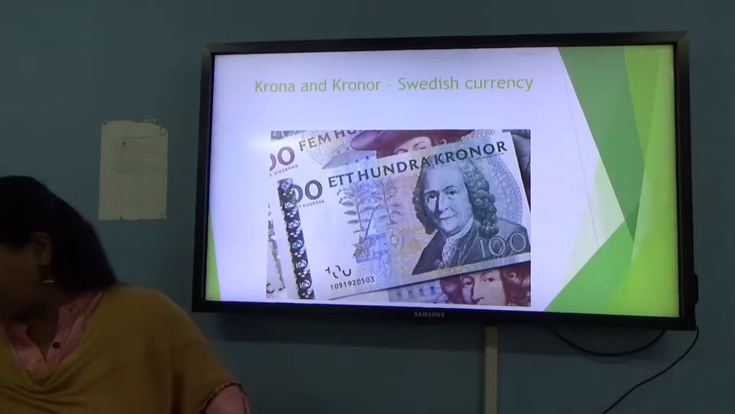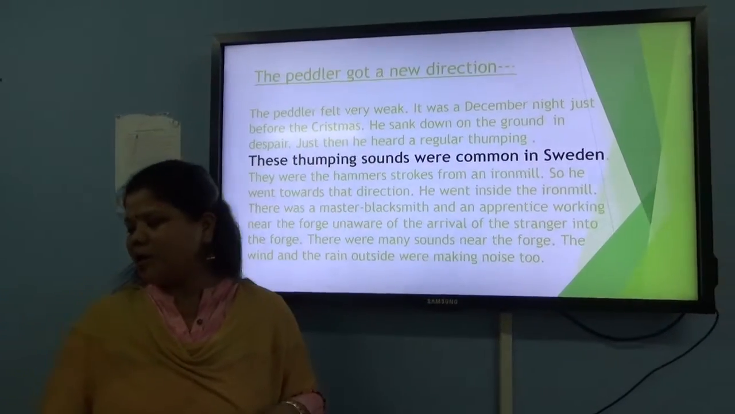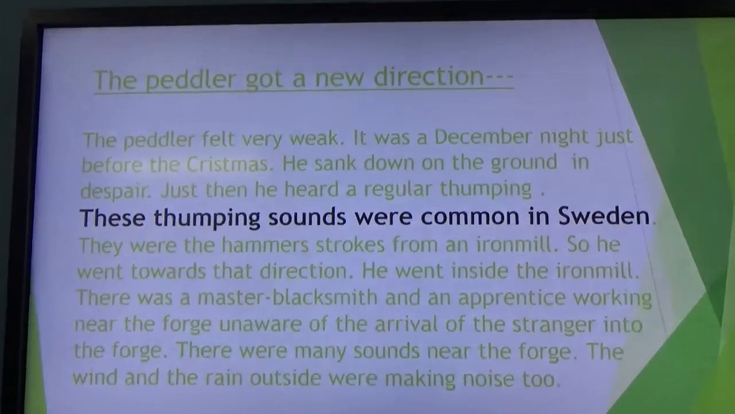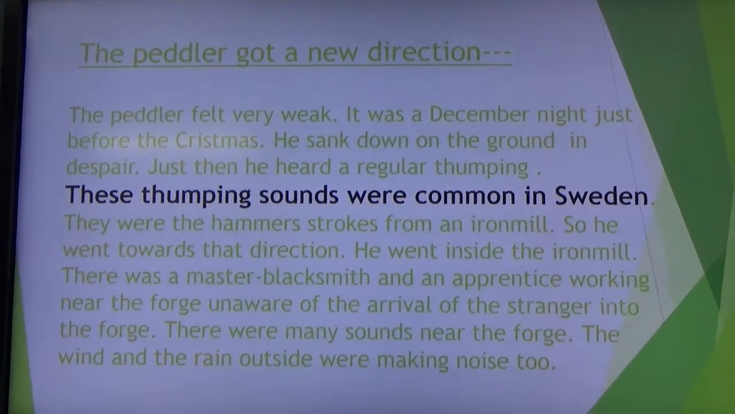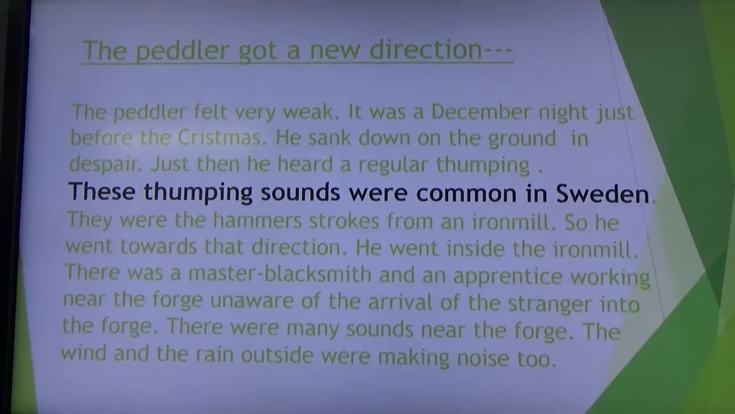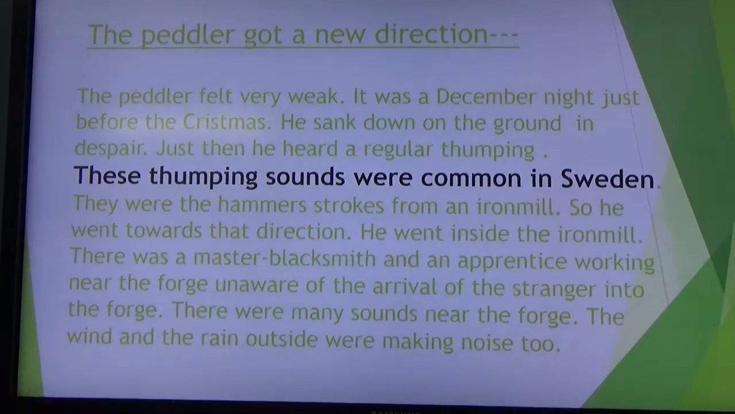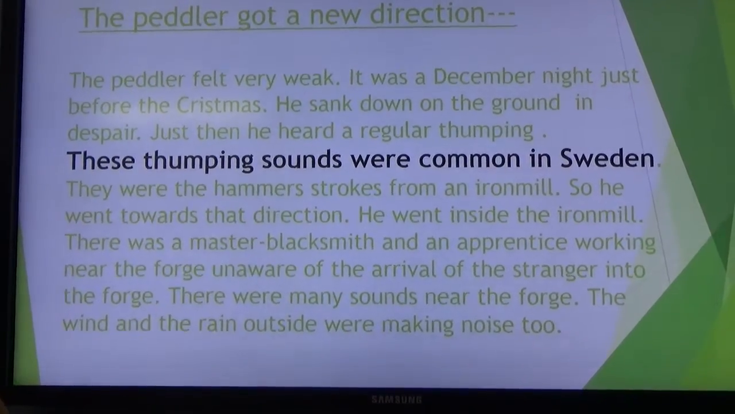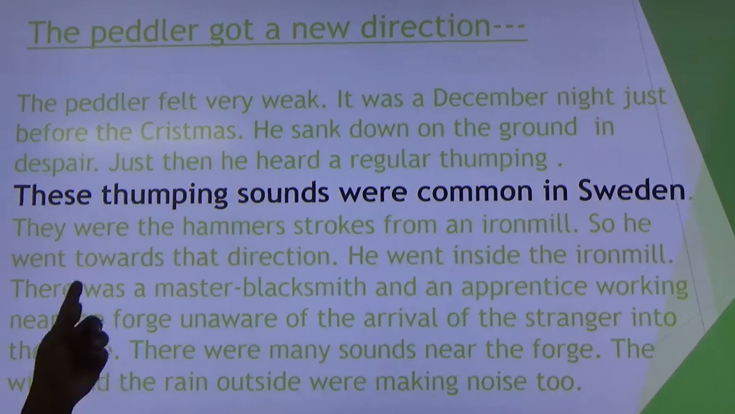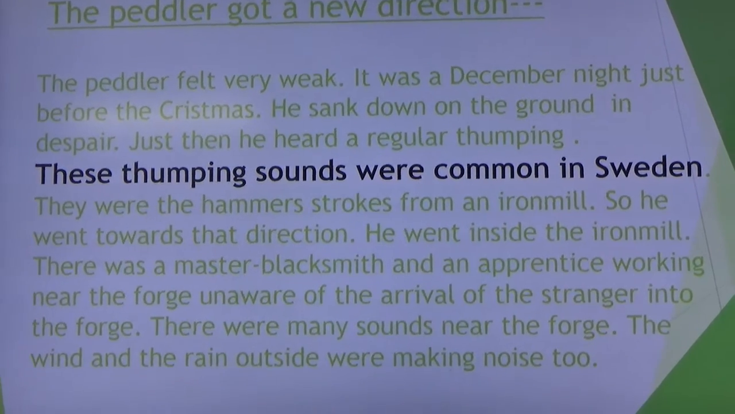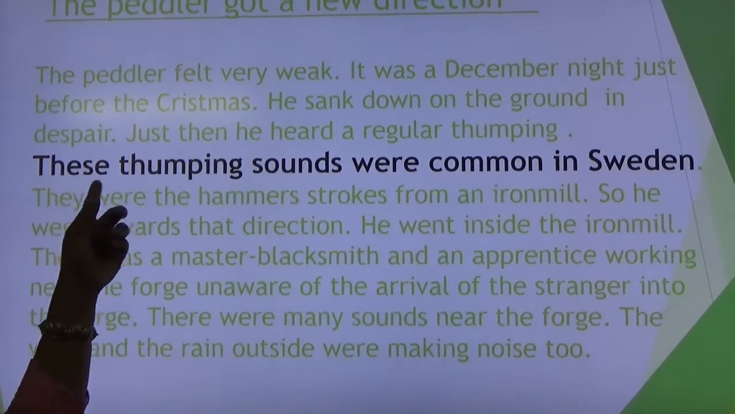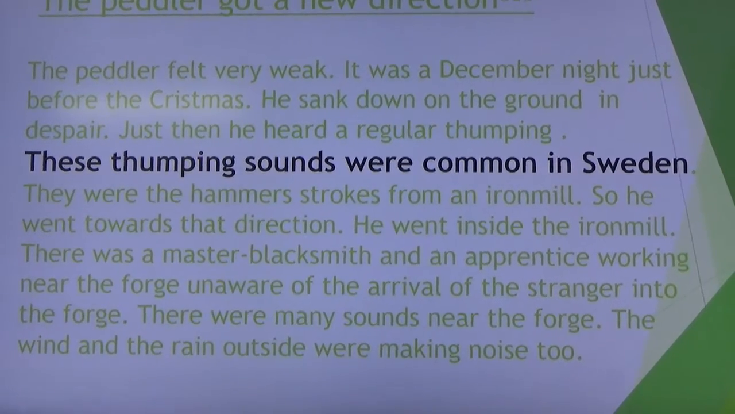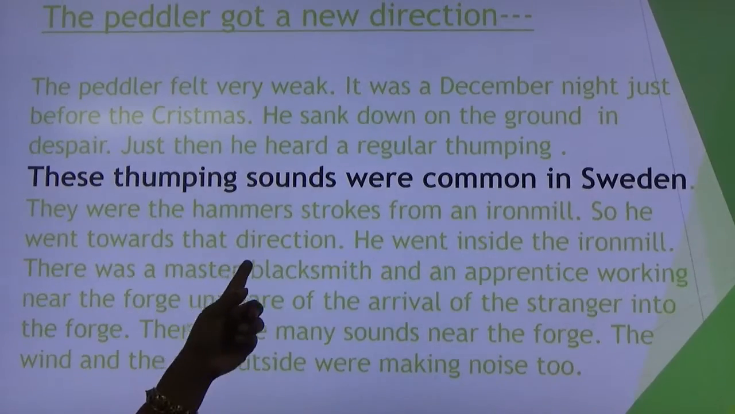Now next you see, the peddler got a new direction. How did he get the new direction, you see? The peddler felt very weak. It was a December night, just before Christmas. He sank down on the ground in despair. Just then he heard a regular thumping. These thumping sounds were common in Sweden. See this? They were the hammer strokes from an iron mill. So he went towards that direction.